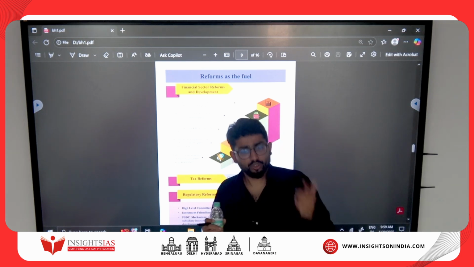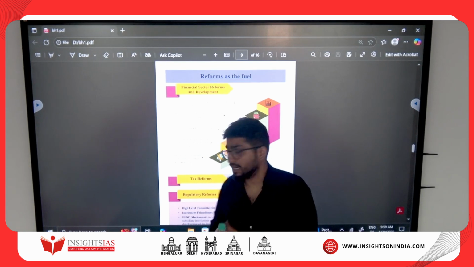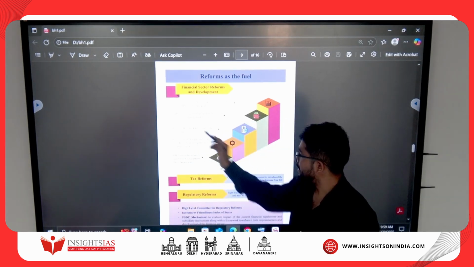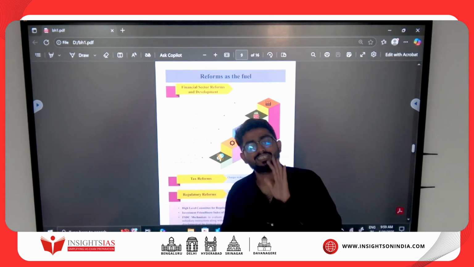Every year when you go to the bank, they ask for your KYC. Again submit your Aadhaar card, again submit your PAN card. It's nothing but this. Clear? Then for company mergers, there should be rationalization and speed.